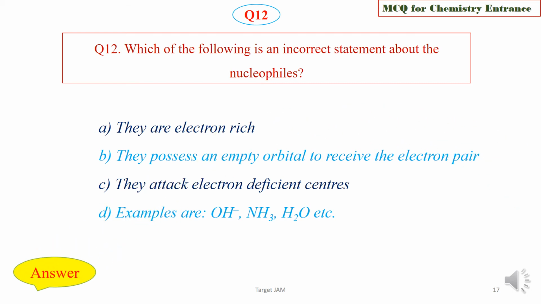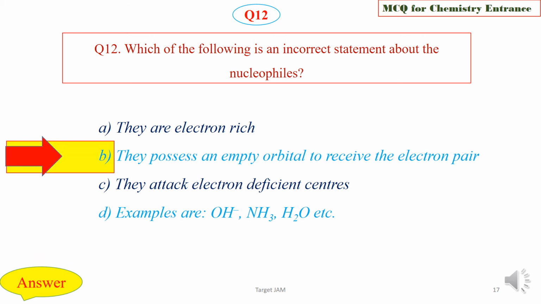Choose the correct one. We are now going to check the answer key, and the right option is option B, that is nucleophiles possess an empty orbital to receive the electron pair. This is a wrong statement. They have filled orbitals. See, in this example, lone pair of electrons, that means filled orbitals.